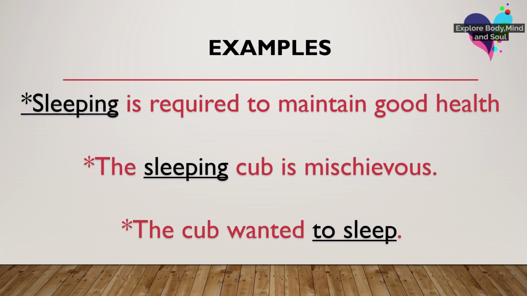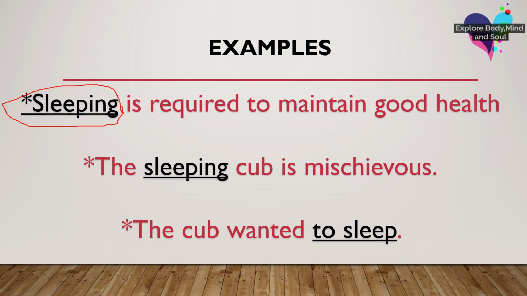When we write sleeping is required to maintain good health, isn't it acting as a noun here? Just notice the sentence. Like if I say running is required, it's acting as a subject first thing, and second thing, it's the name of the action. It's not the action itself.